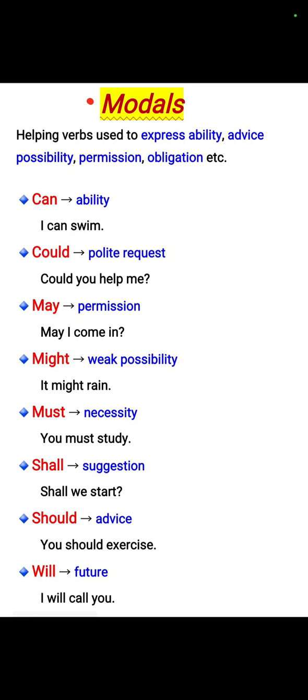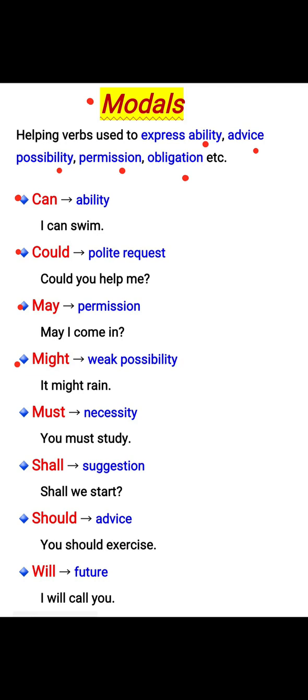Modals. Helping verbs used to express ability, advice, possibility, permission, obligation, etc. These are can. It shows ability. For example, I can swim. Could. It shows polite request. For example, could you help me? May. It asks for permission. For example, may I come in?